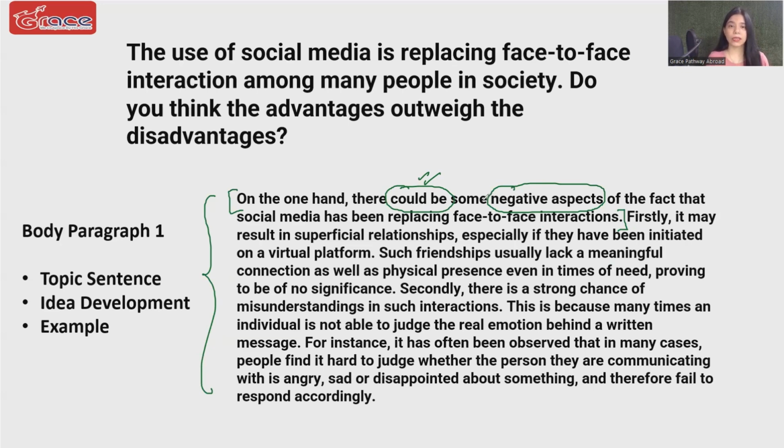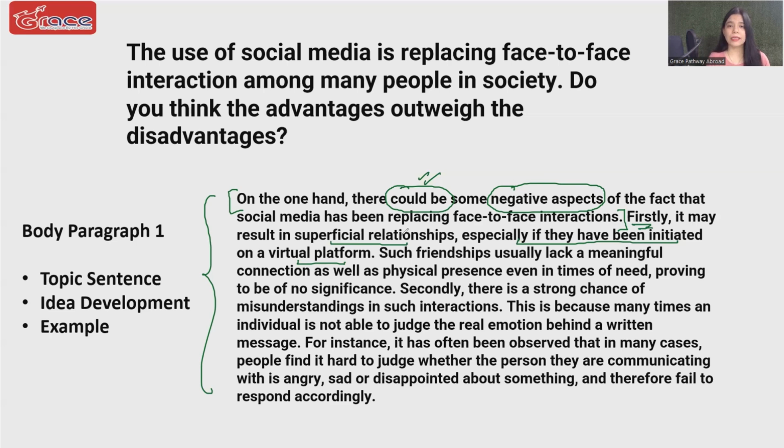Once we have set the context for the examiner, then comes our topic sentence, that is idea number 1, where we are talking about superficial relationships. What do you mean by superficial? Which does not have a good depth. That is superficial. And why are they superficial? Here itself, I'm giving one reason, especially if they have been initiated on a virtual platform. So if you know somebody already, if there is someone who is a near and dear one to you and you are connecting with that person on a virtual platform, fine. But if you are initiating a friendship on a social media platform, the chances are that it will be superficial.